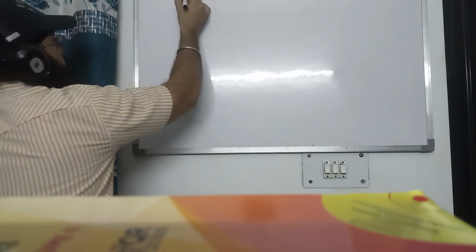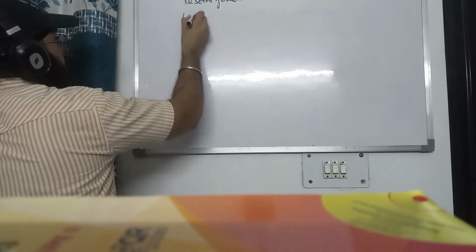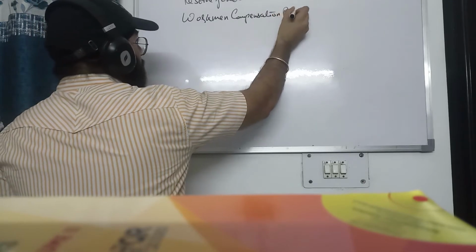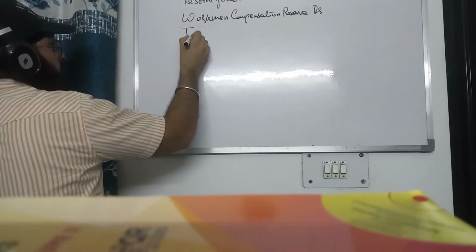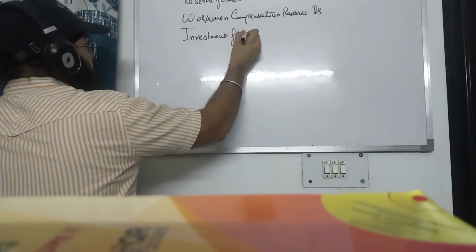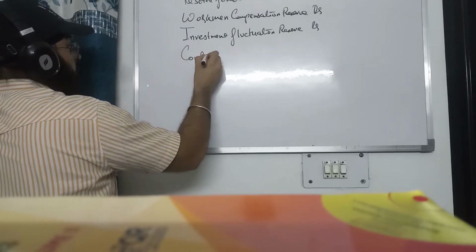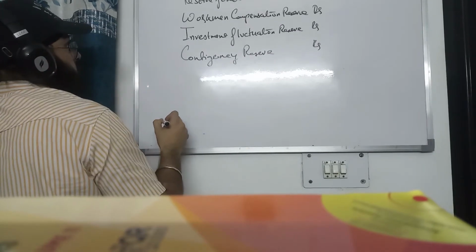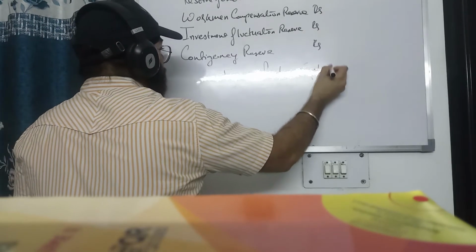The entry for distribution of accumulated profits and reserves is: reserve fund debit, workmen compensation reserve debit, we can write it here, investment fluctuation reserve debit, contingency reserve debit, to old partners capital account.